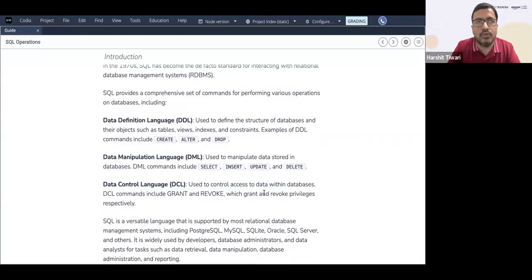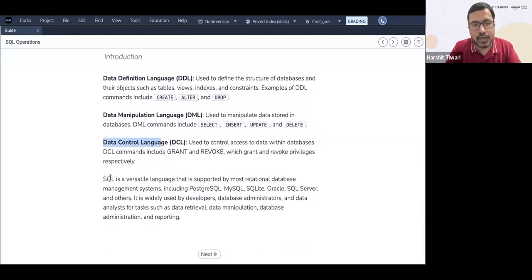Let's say some user has a privilege to only read the data. They can only fetch the data, they cannot modify it. They cannot update, they cannot delete, or they cannot change anything. They can only read. And maybe there's some user who can manipulate. They can update but they cannot delete. So those are different access controls, and that is under data control language.